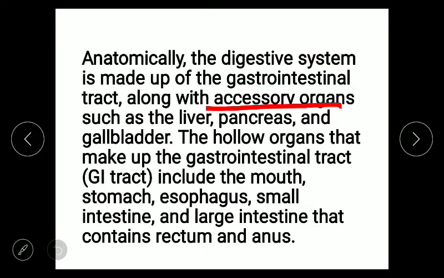These accessory organs are liver, pancreas, gallbladder, tongue, teeth. So these are accessory organs which help in the process of digestion. The hollow organs that make up the gastrointestinal tract include the mouth, esophagus, then stomach, small intestine and large intestine.